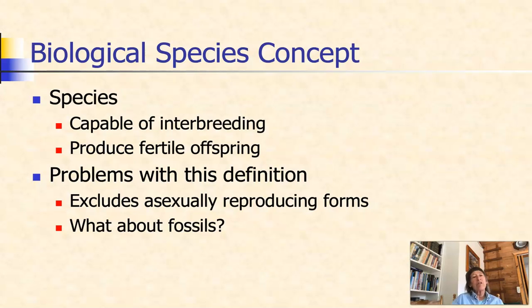This definition is easy to use, and it works well for this class because we mostly talk about vertebrates or animals with backbones. But there are problems with the definition. If you're a microbiologist and you study single-celled organisms, many single-celled organisms reproduce asexually. They reproduce without sex. They reproduce by simple cell division.